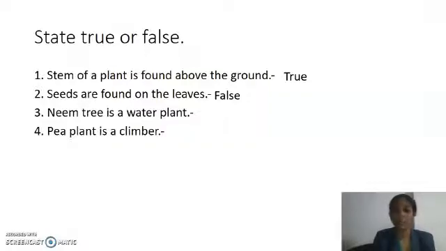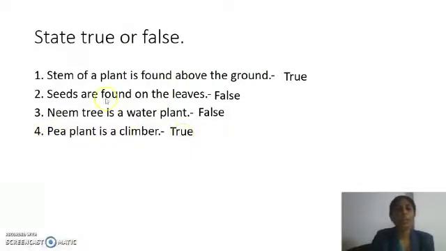So, seeds are found on the leaves. It is false. Next sentence, neem tree is a water plant. And this sentence is also false because neem tree is a land plant, not a water plant. Next one, pea plant is a climber, and this sentence is true. Yes, pea plant is a climber.